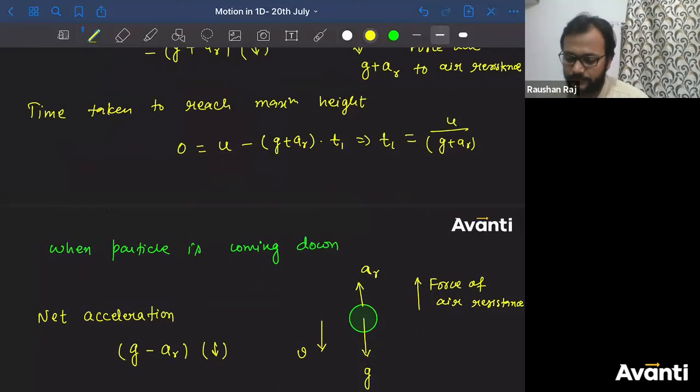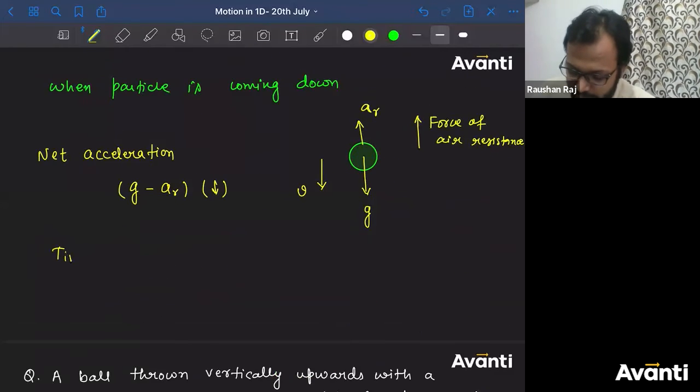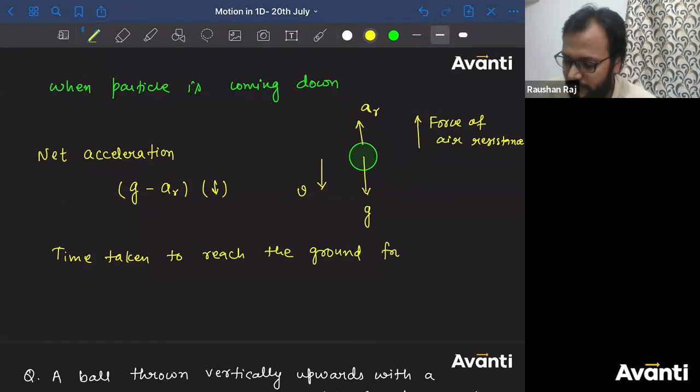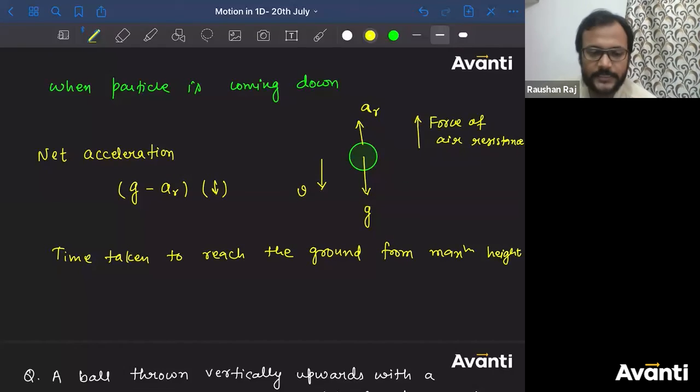Now what about T2? The time taken to reach the ground from the maximum height. Let me consider the initial position is the maximum height and the final position is the ground.